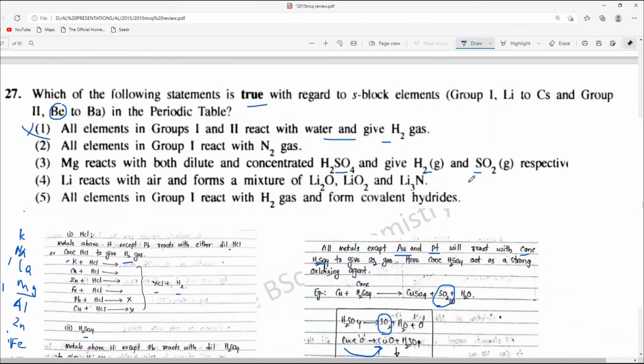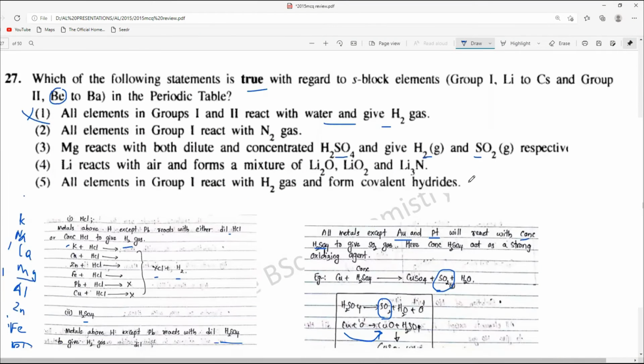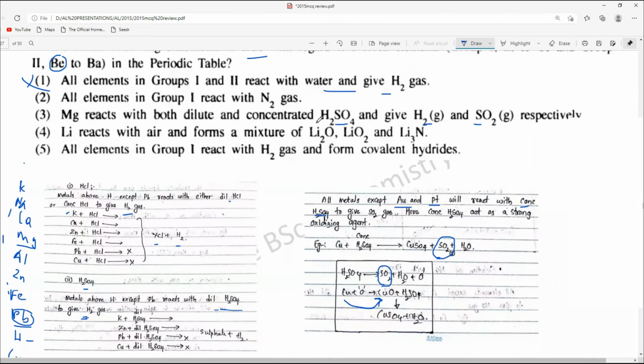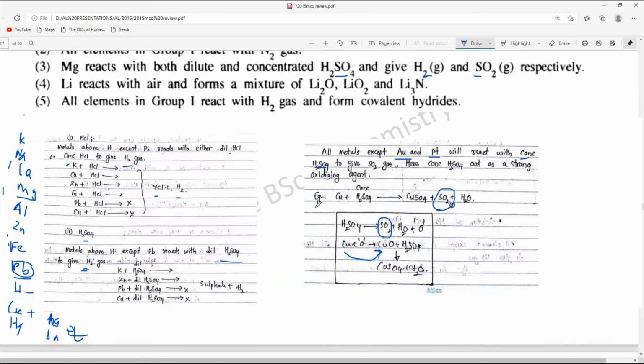Anyway, this is not very essential to answer our question. The idea is magnesium reacts with both dilute and concentrated H2SO4 to give H2 gas and SO2 gas. To know this is correct, you should know this one. This is important, try to keep this in your mind.